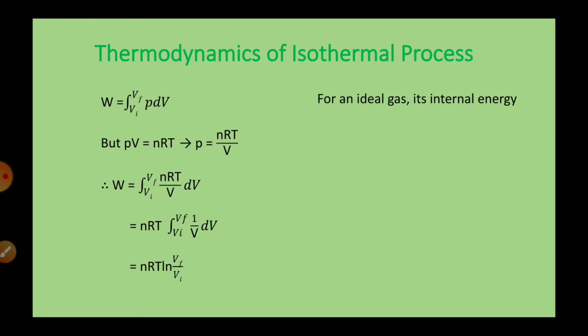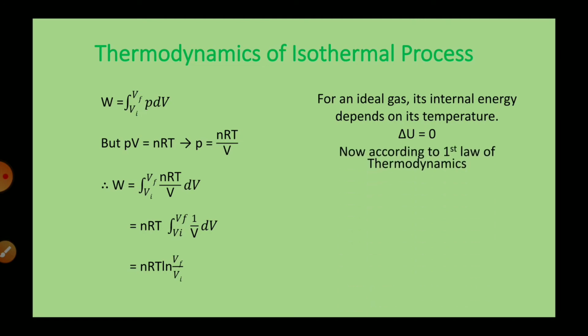For an ideal gas, its internal energy depends on its temperature. We have discussed this earlier. Now here, since the process is isothermal, there is no change in temperature, so the change in internal energy is also 0, since the temperature is not changing.